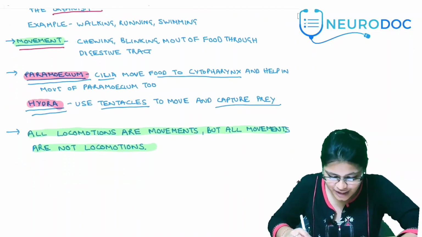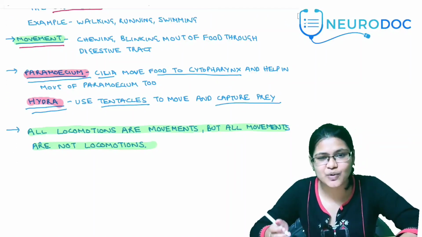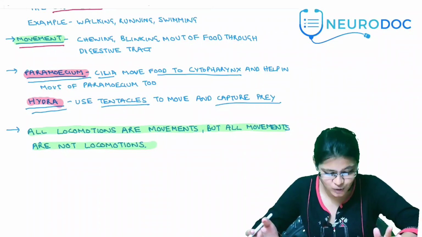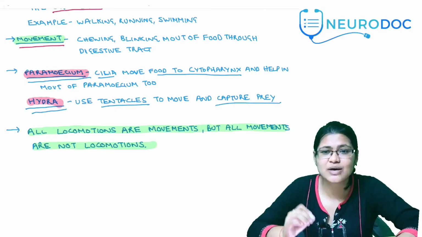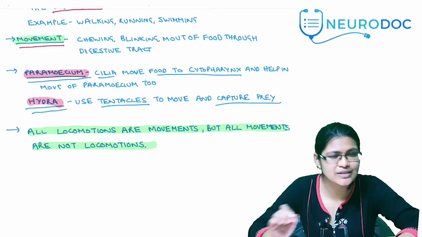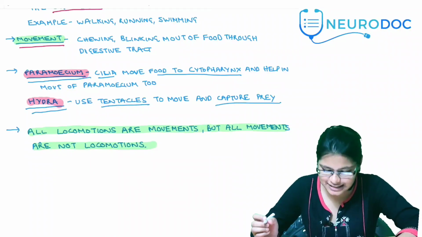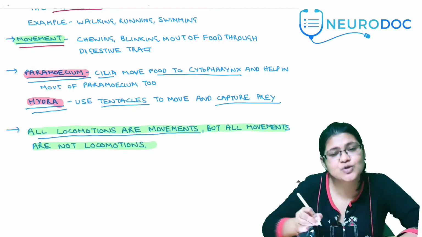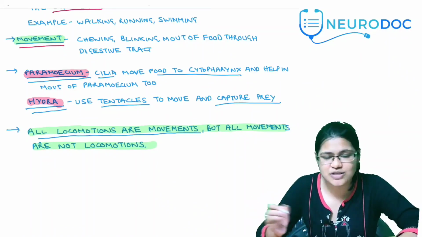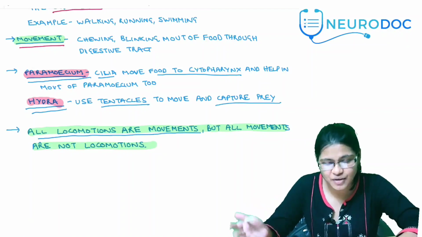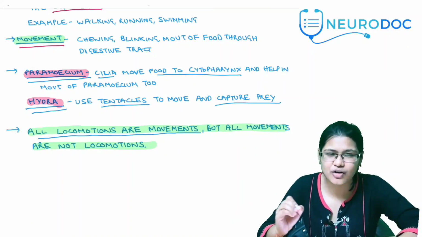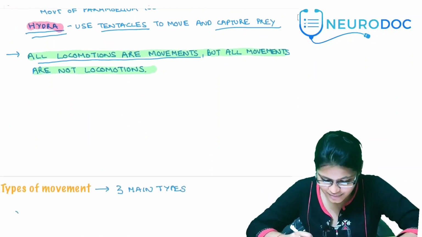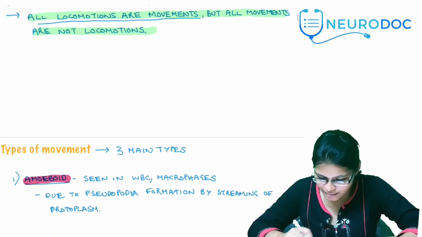Now, even though locomotion and movement are different, all locomotions are movements, but all movements are not locomotions. Let's understand this. All locomotions are movements because they cause a change in place and position and involve movement. But all movements will not cause a change in the place and location, so they are not locomotions. That is something you all need to remember.